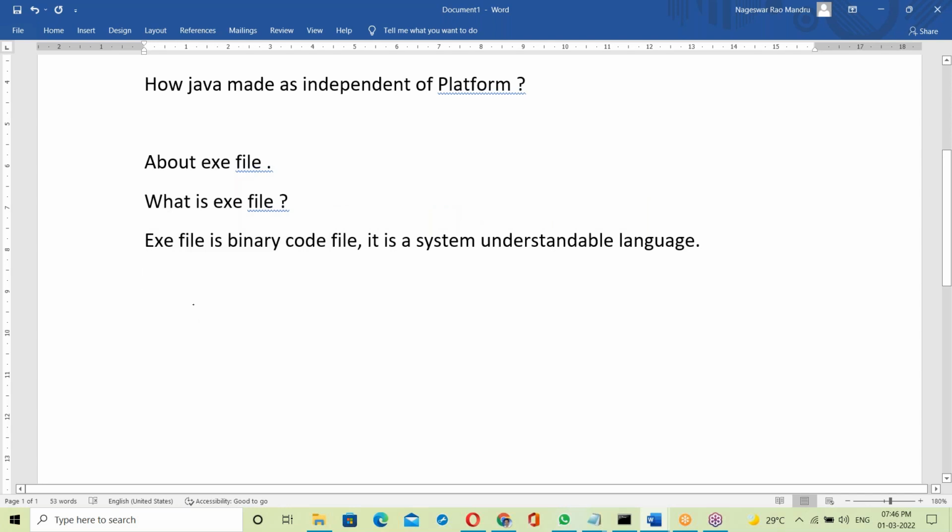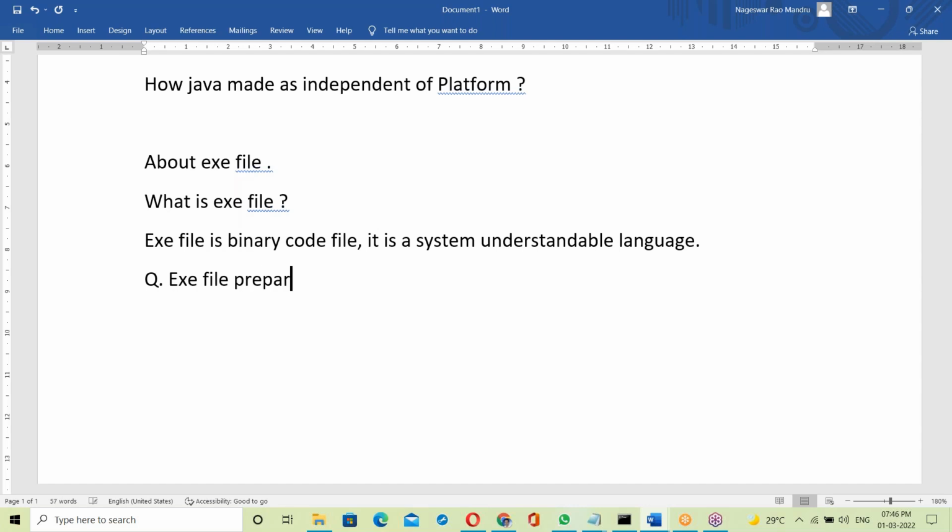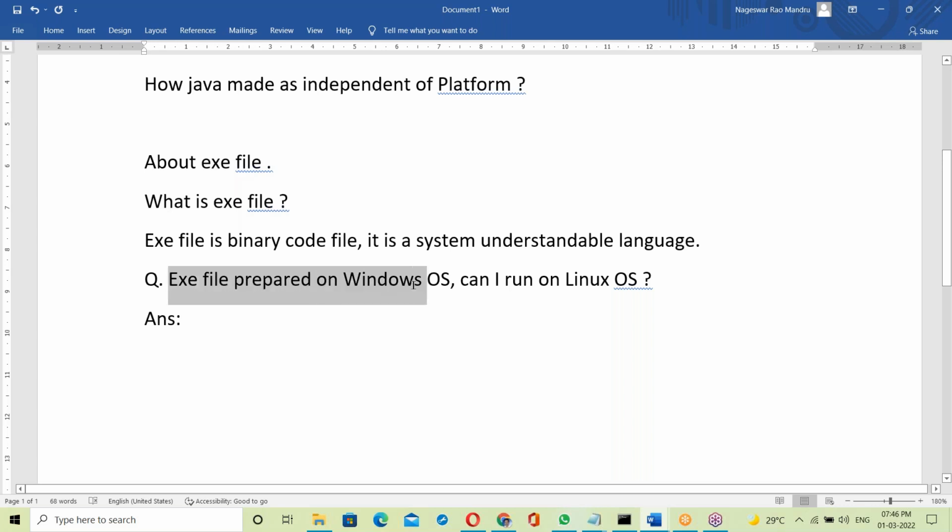Here is a question for you. An exe file prepared on Windows OS: can I run it on Linux OS? Can anyone answer this? That's the question.